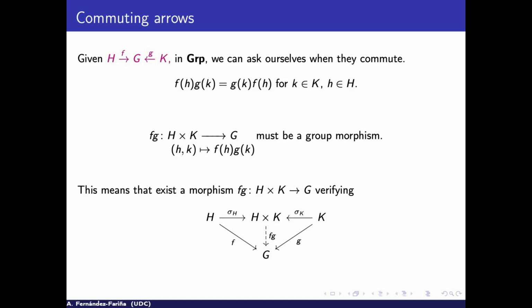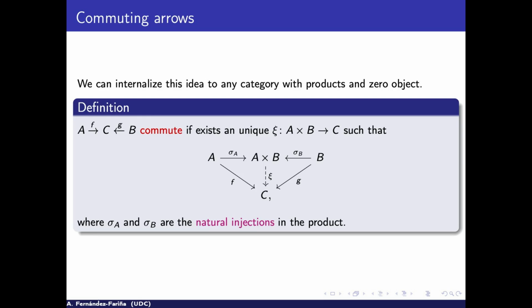So, okay, we have some very good property. We need to have those injections, and we need to have the products. But we can internalize to any category what it means for two arrows to commute in any category with products and zero objects. And that's the definition: we have a unique morphism verifying that diagram. This idea of commuting arrows will allow us to talk about the center of an object in a category and the abelianization of an object in a category.